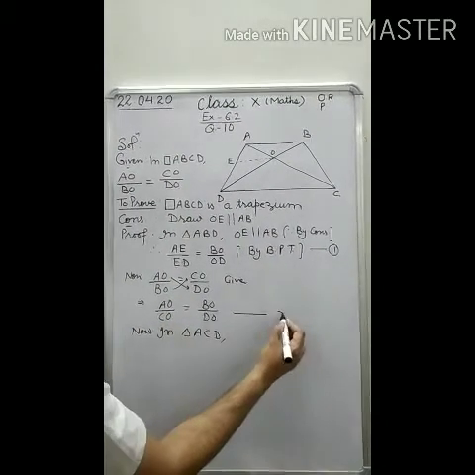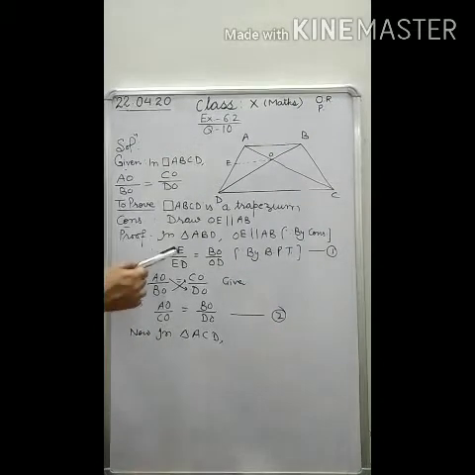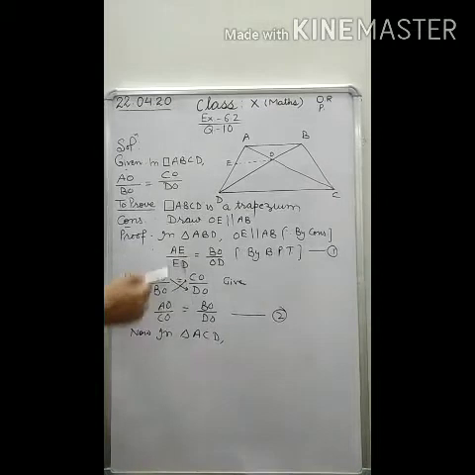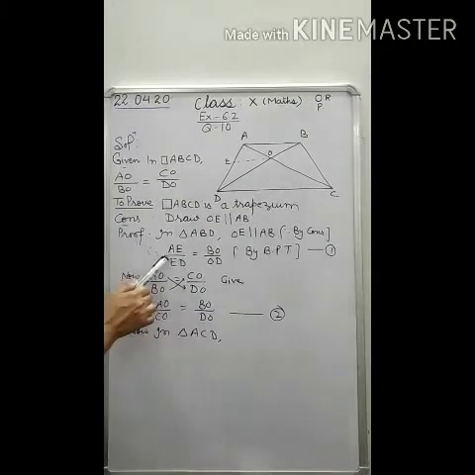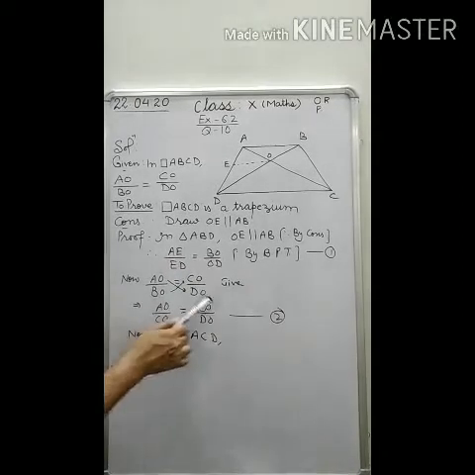You take it as number 2. So before, you got these two things. Now just observe these two equations. Here this is equal to BO by DO, and this is also equal to BO by DO.